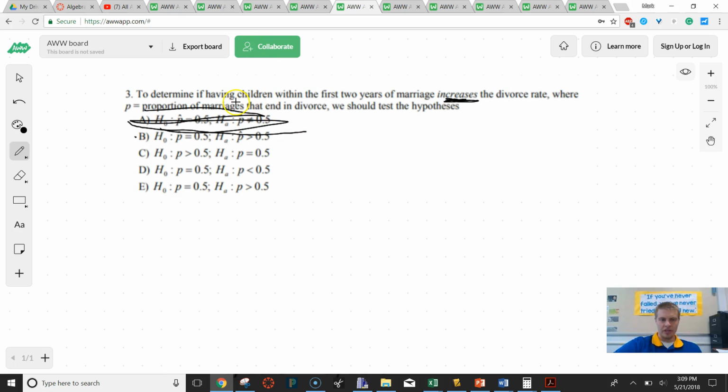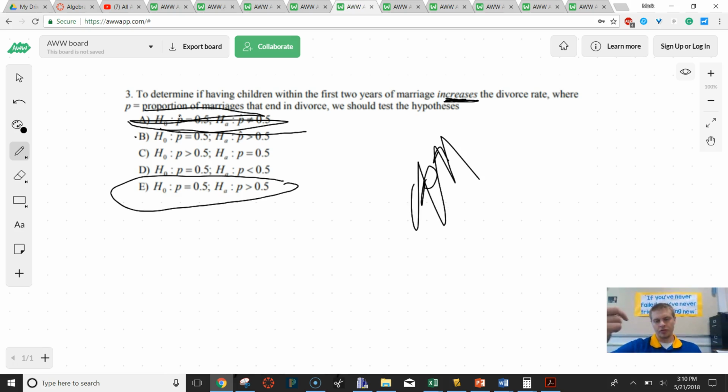We know it should be equal to this 5% or whatever. It's actually going to be E. And you might go, well, B and E look exactly the same. Well, we're not actually going to use that p hat or that proportion for this. What we're really trying to find is the true proportion and increase. So it's a little bit tricky.